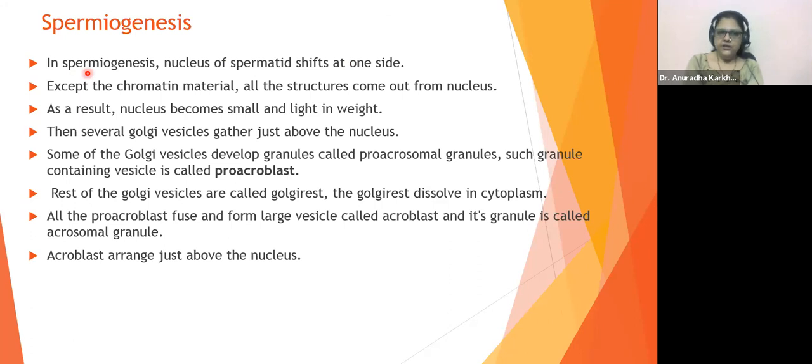In spermiogenesis, nucleus of spermatid shifts at one side. तो वो जो सर्कुलर था ना, उसके सेंटर में न्यूक्लियस था, वो एक साइड पे शिफ्ट हो जाता है. The nucleus of the spermatid shifts at one side. Except the chromatin material, all the structures come out of the nucleus.